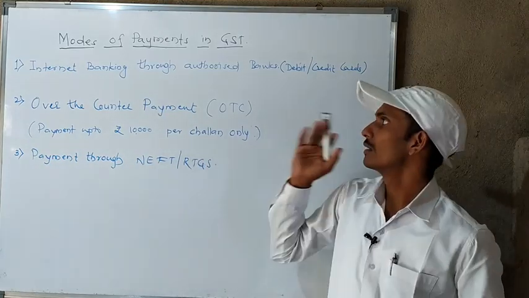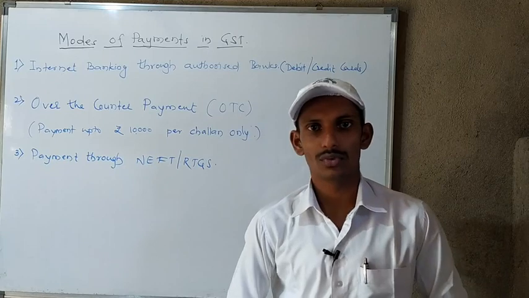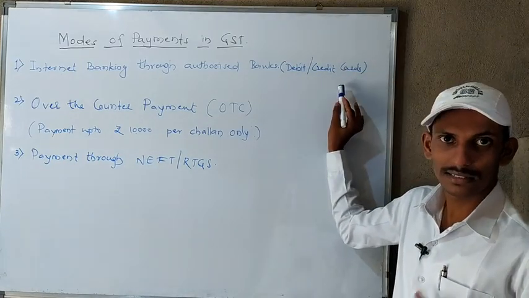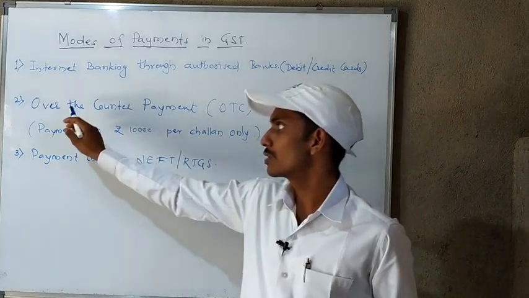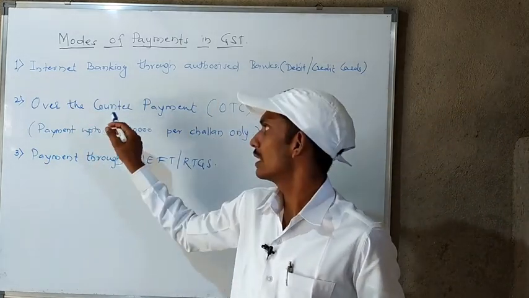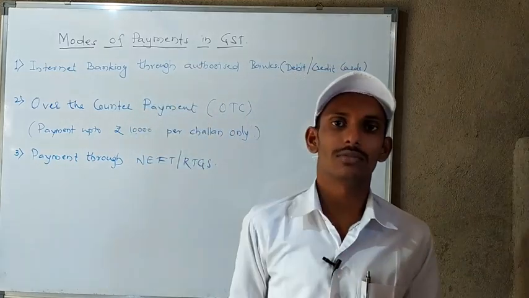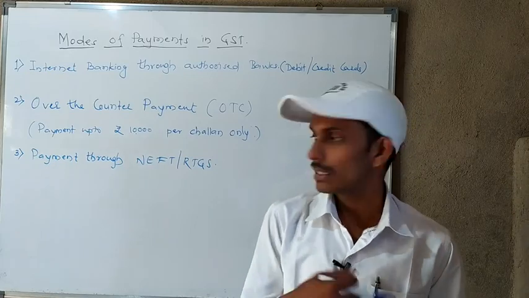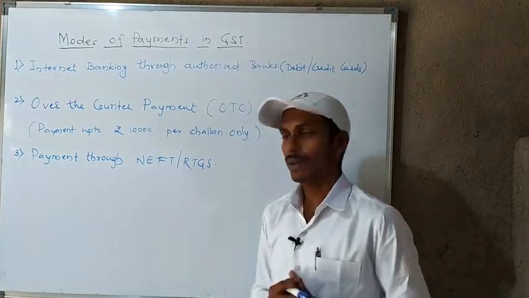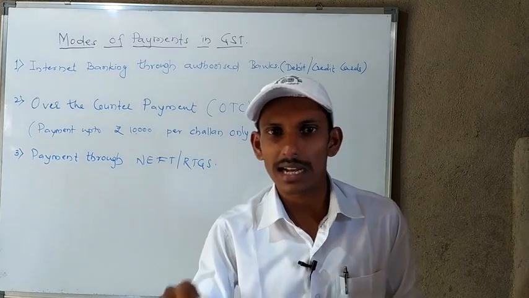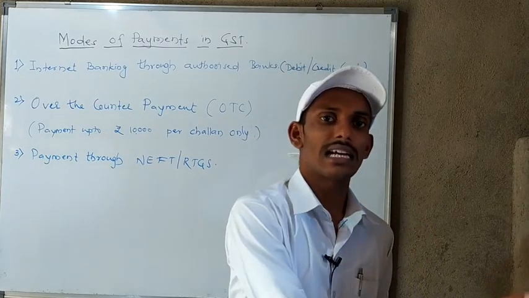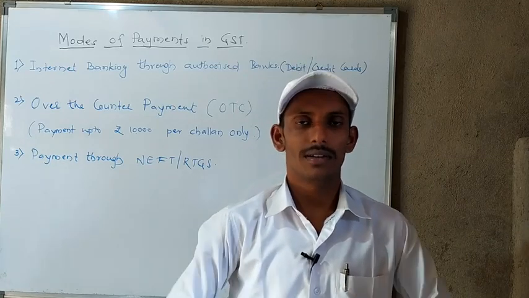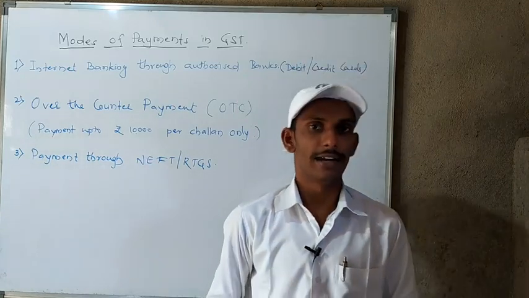Again I will repeat, the taxpayer has 3 modes to make payment to the government. Either he can use the debit card or credit card, or he can choose the OTC facility, over the counter payment. Directly he can go to the counter of the bank and deposit the cash, and from that the fund is transferred. Next, he can make the NEFT or RTGS from his account balance, transfer it to the cash ledger, and from that transfer to the government's account. This is how the payment modes are available in India.